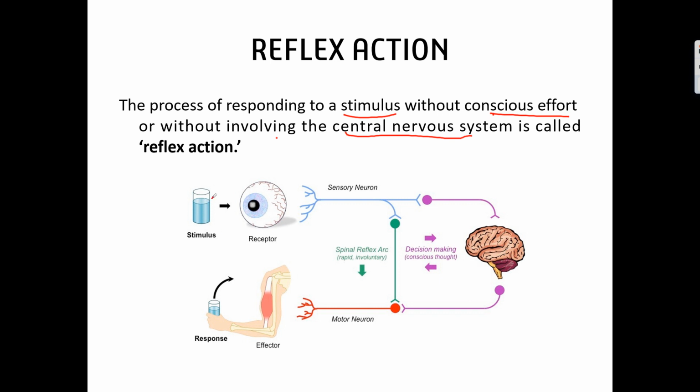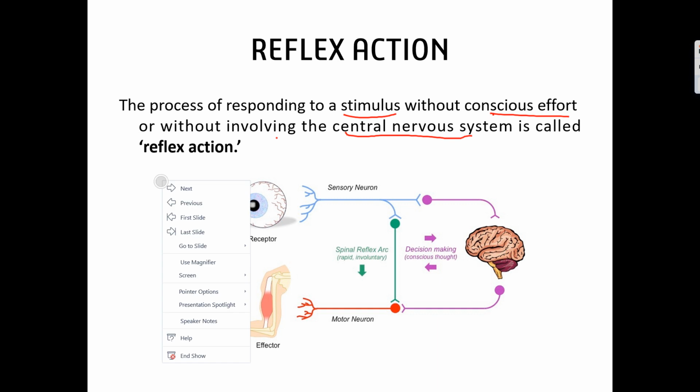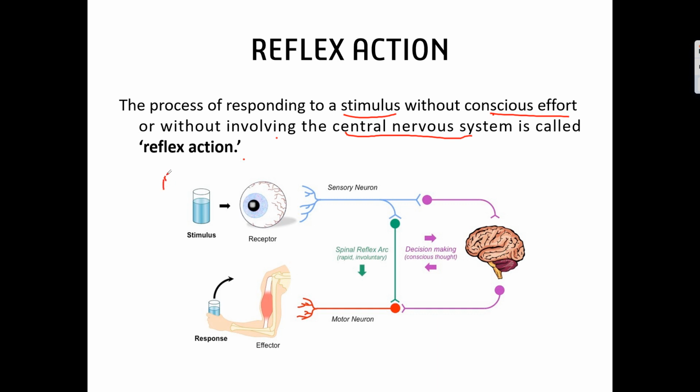Suppose a bright light falls on your eyes. Immediately the sensory neurons present in the eyes will send the information to the brain.